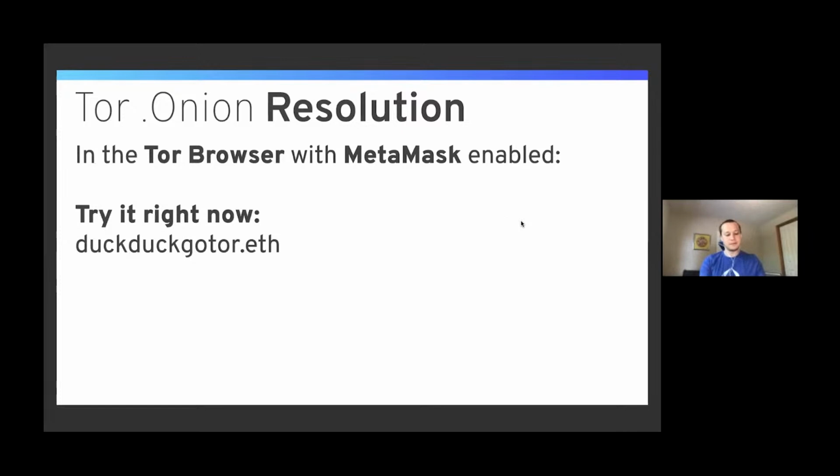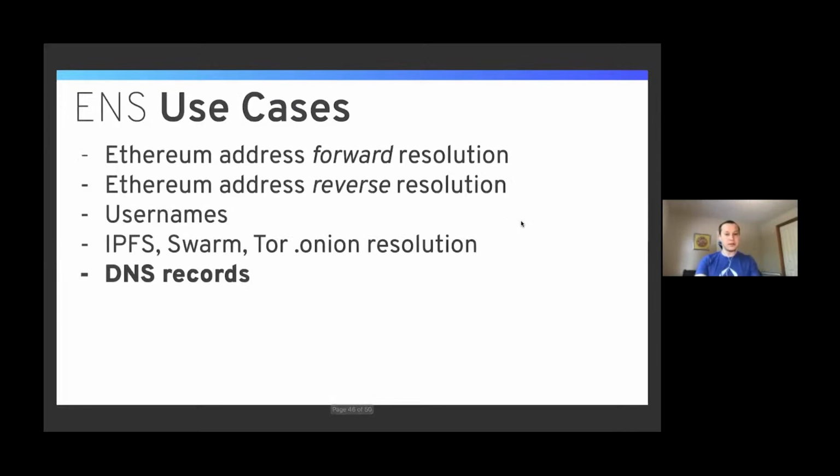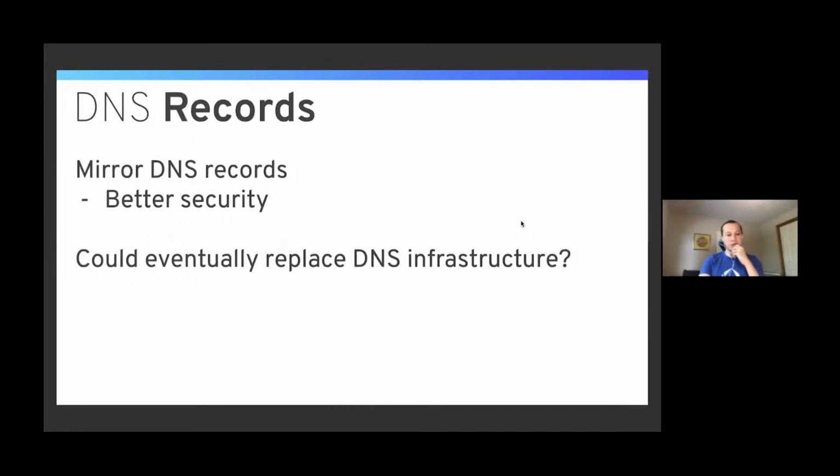And then we also support traditional DNS records. Like I mentioned, this isn't a main use case, but it's something we're experimenting with. This can provide better security for DNS records. It could possibly in the future replace DNS infrastructure, although not for a long time. It could become maybe the source of truth for the DNS infrastructure.